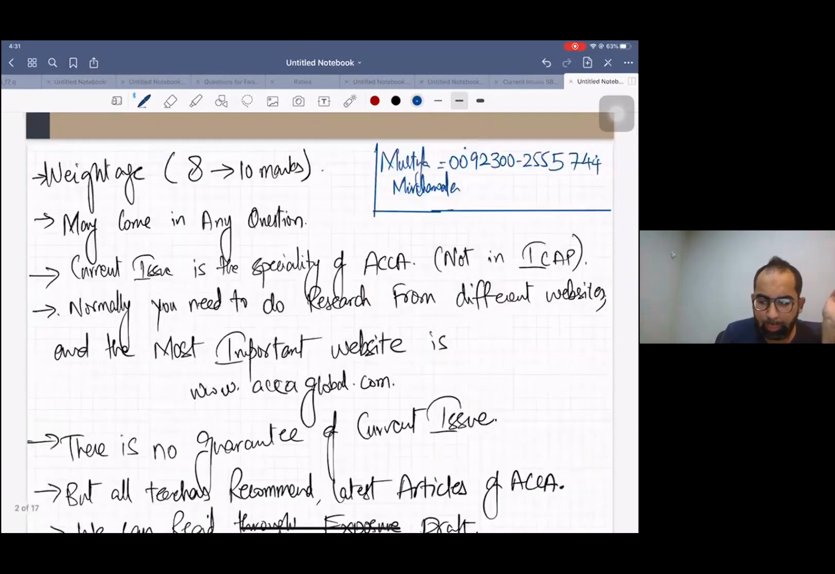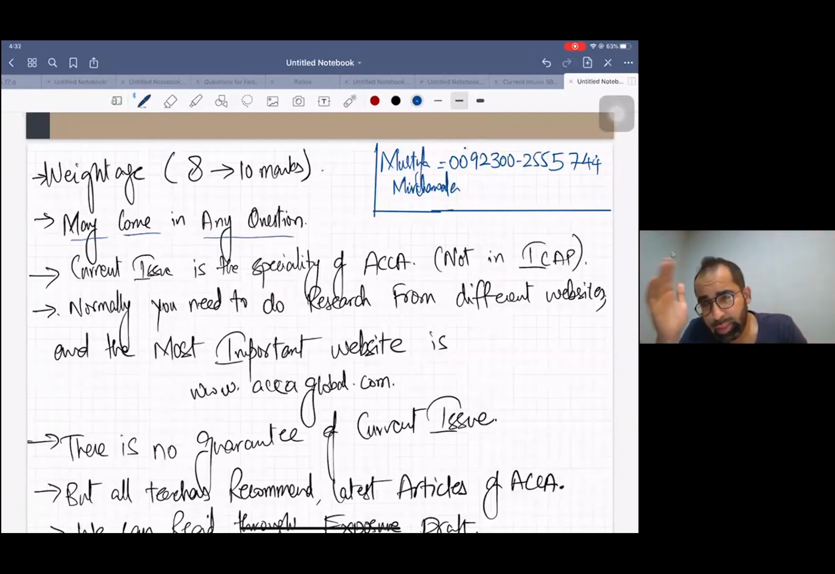First of all, you must know it may come in any question. Normally students think that it will come in question number 3, but go and check the past papers of last 3 years. You will find current issue in question number 1 as well, in the consolidation question. So it may be tested in question number 1. But if you see the pilot paper, when SBR was launched for the first time, the current issue was in question number 3. That's why many teachers say that it may come in question number 3, right?